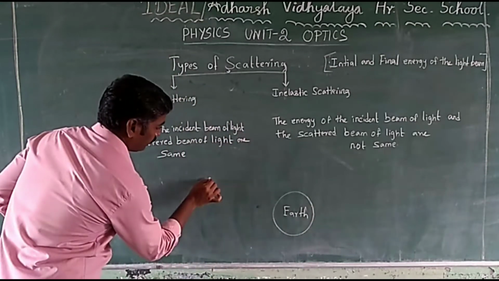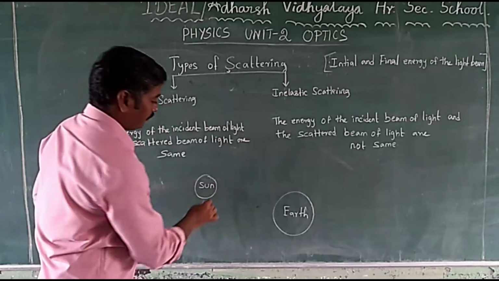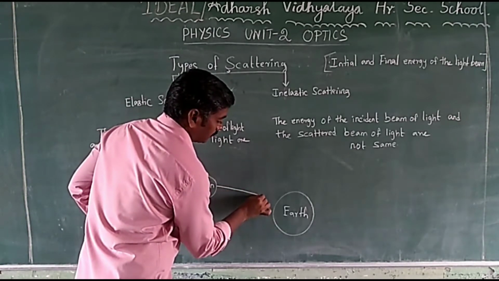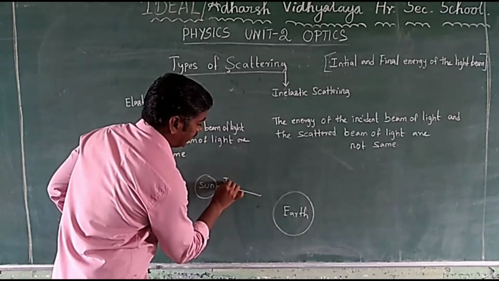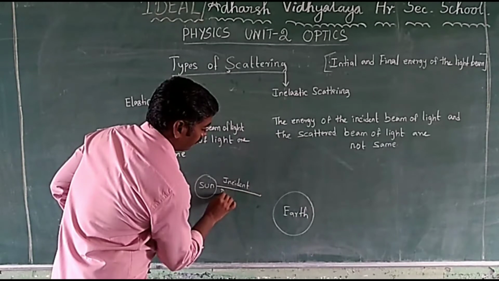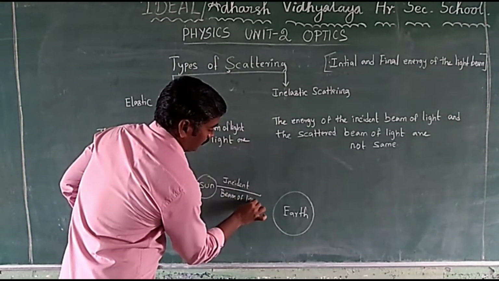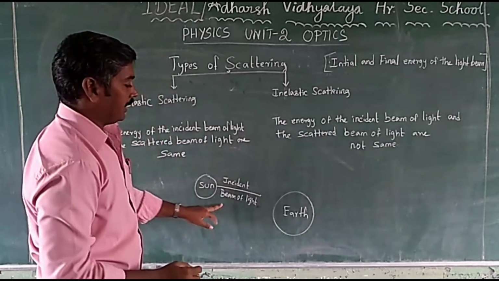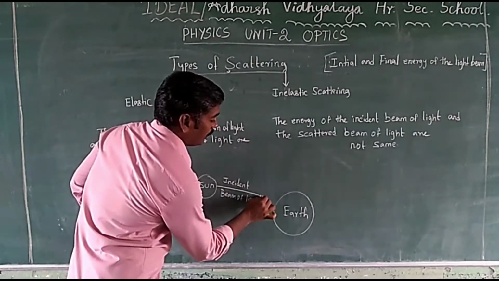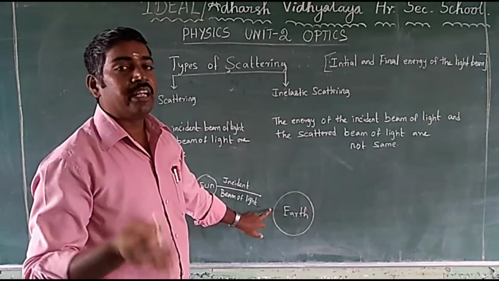Here, the sunlight passes through the Earth atmosphere. The incident ray, the beam of light, is put on an atom, molecule or different gases.